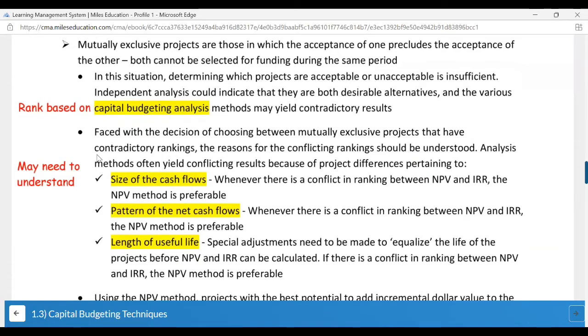So what you need to understand is that analysis methods often yield conflicting results because of project differences pertaining to the size of cash flows. Previously, your cash inflow might be much greater, in the later years it might be less. So these differences do occur, as well as differences in the pattern of the net cash flows and length of useful life. If it is a project where you're going to get all the returns very quickly in a lesser period of time, then it is less risky. If it is something going afar for 10, 20 years for the cash inflows to totally recover the initial investment, then I think it is a very risky project.